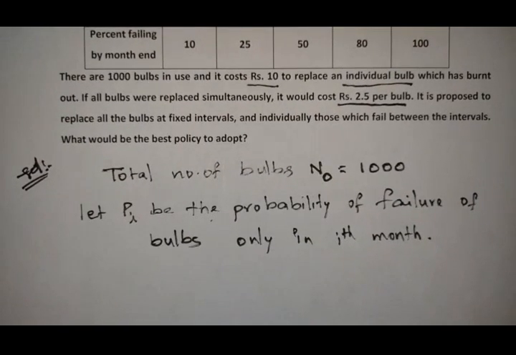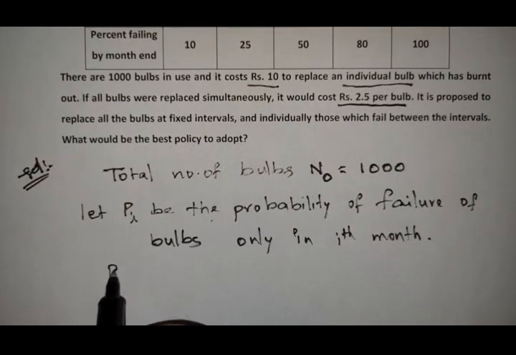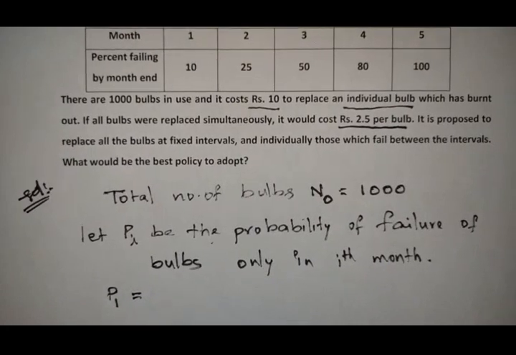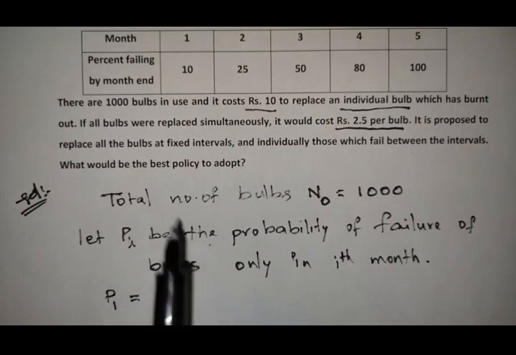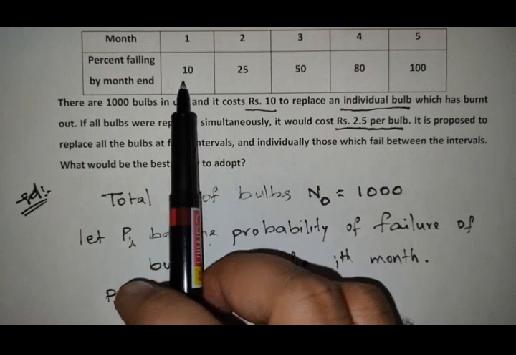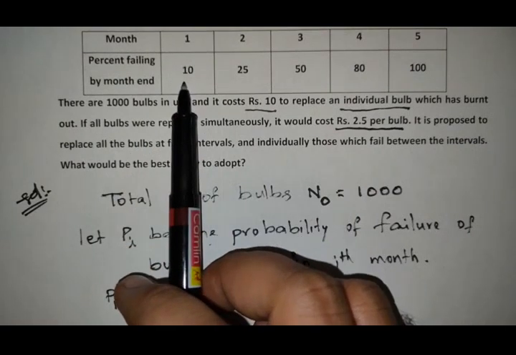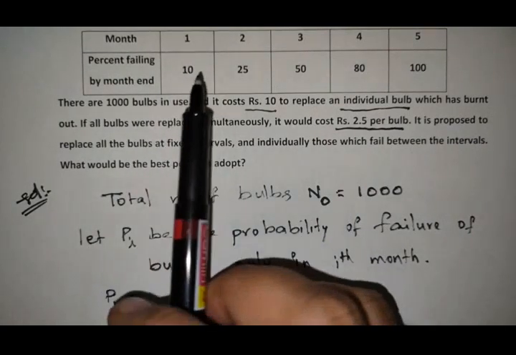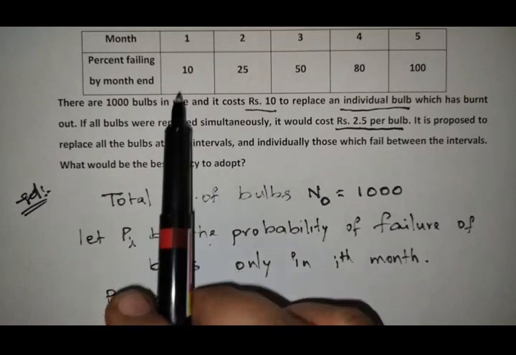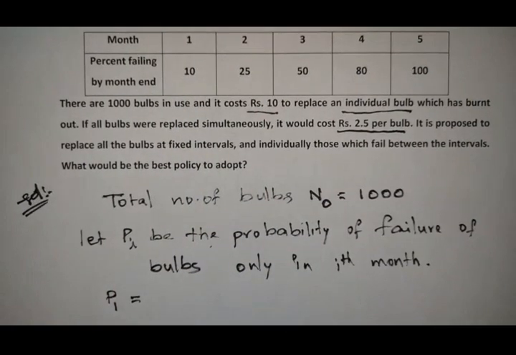Now I am going to calculate the probability of failure of bulbs only in the first month. If you see the tabular column, in the first month 10% of bulbs are going to fail by the end of the first month. So the probability of failure of bulbs only in the first month is 10%, which equals 0.1.